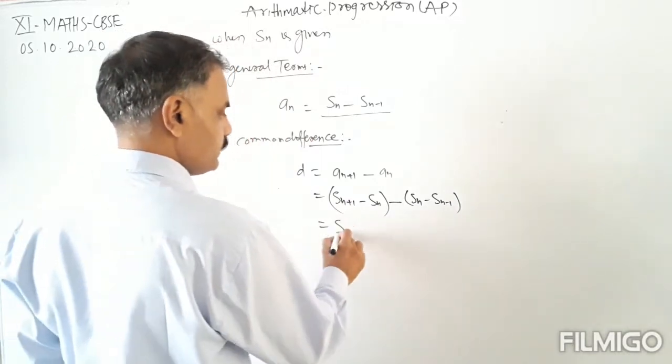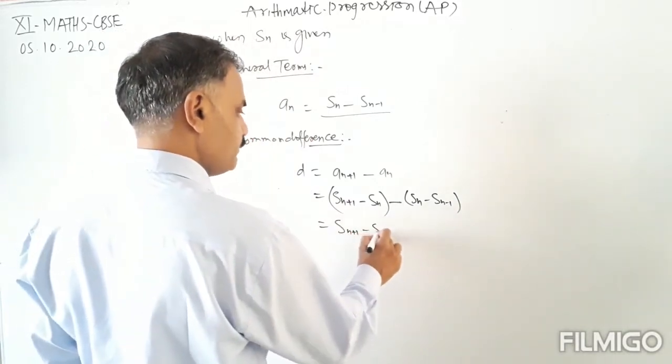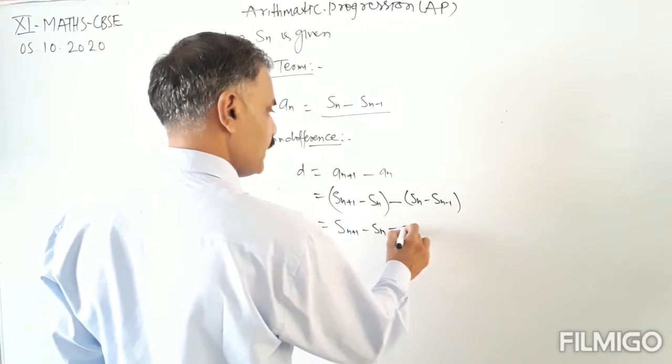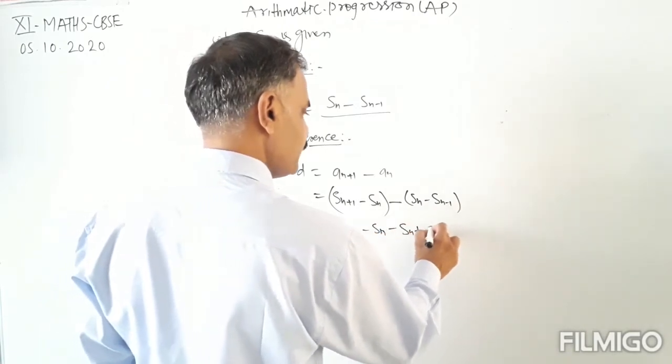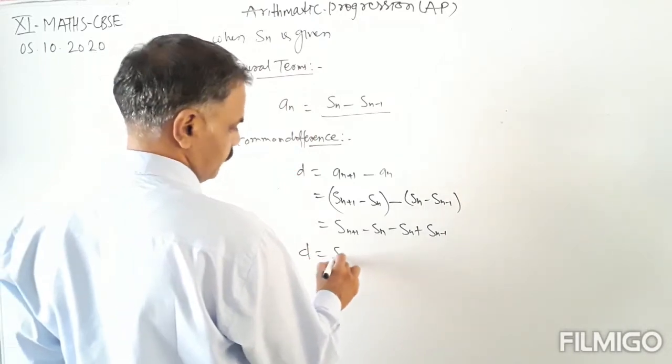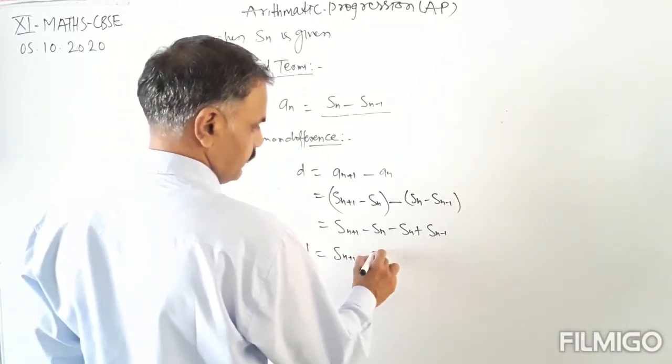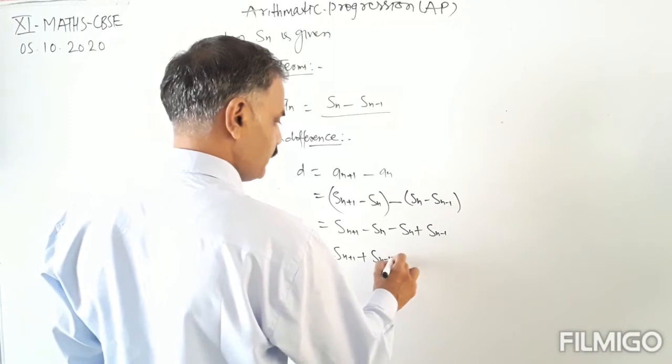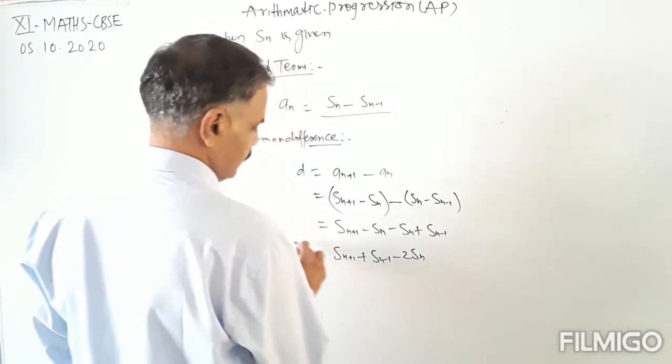Solving this, we have S(n plus 1) minus Sn minus Sn plus S(n minus 1). So the common difference d is equal to S(n plus 1) plus S(n minus 1) minus 2Sn.